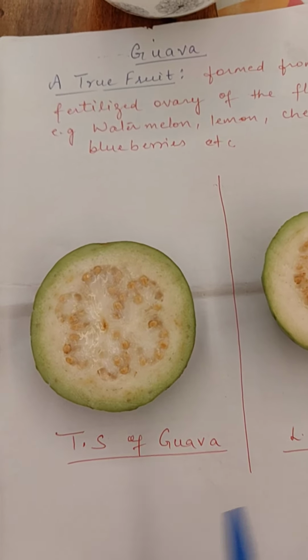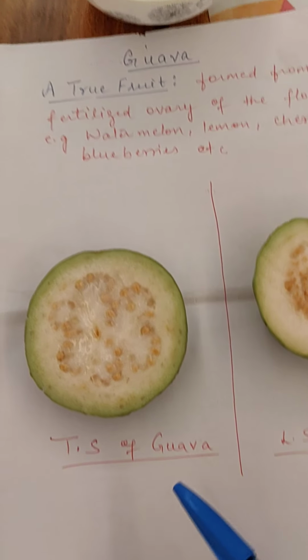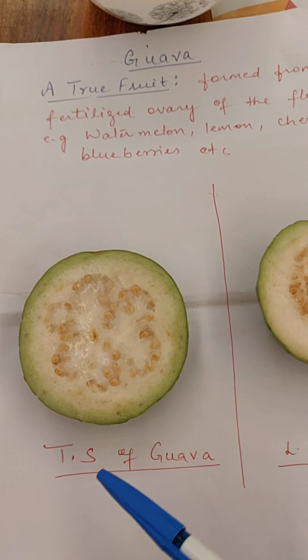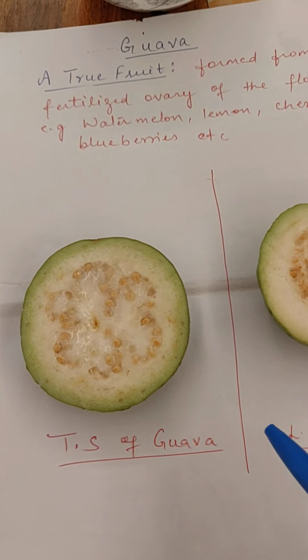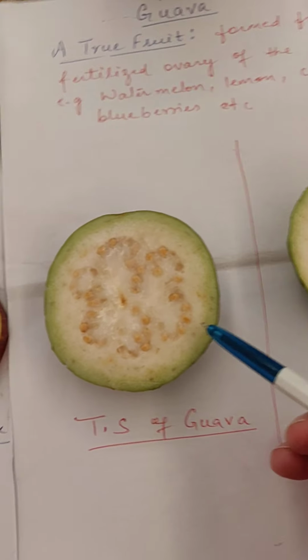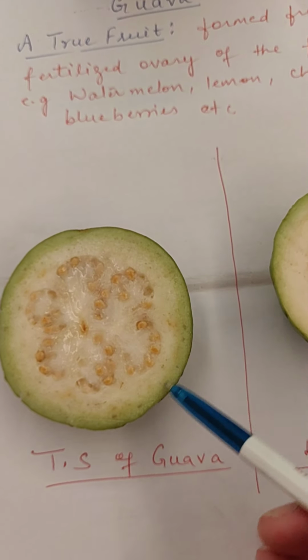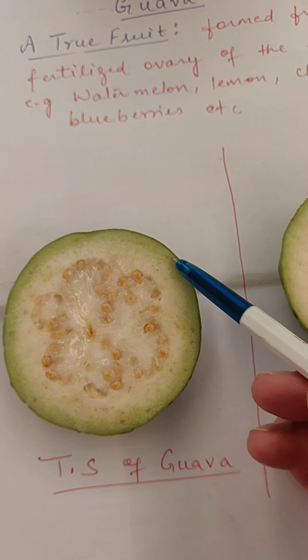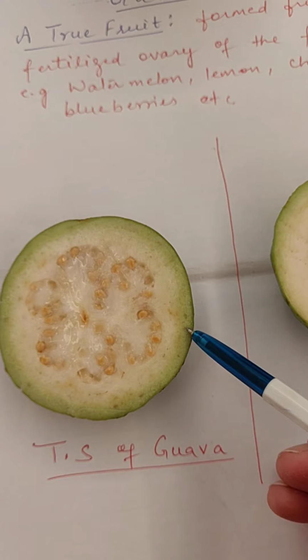This pericarp is further differentiated into three layers. So in case of guava we can identify these layers. Look, in this transverse section, this outer greenish area is the outermost layer of the fruit wall, which is known as the epicarp.